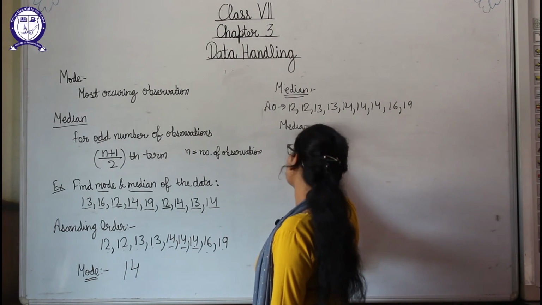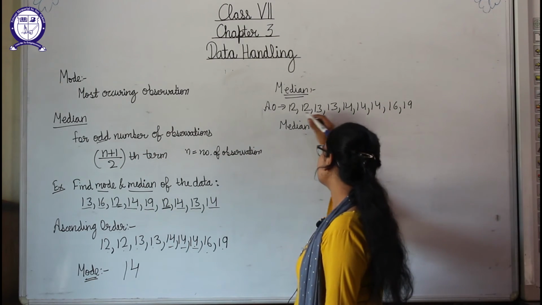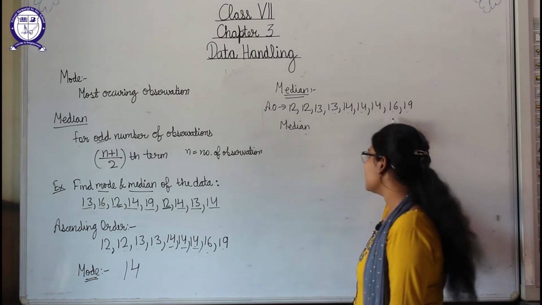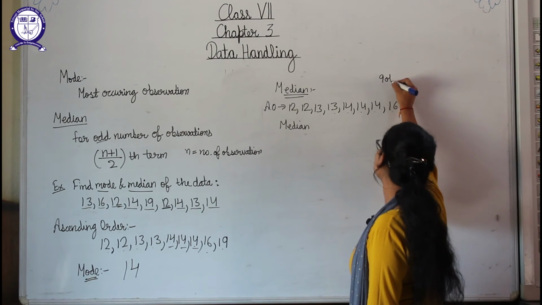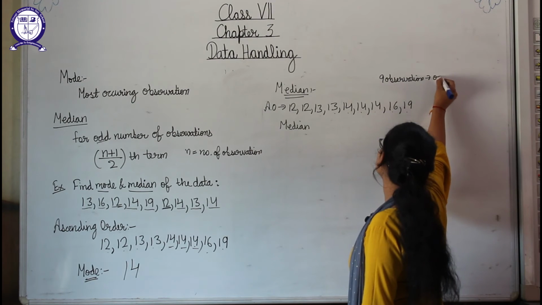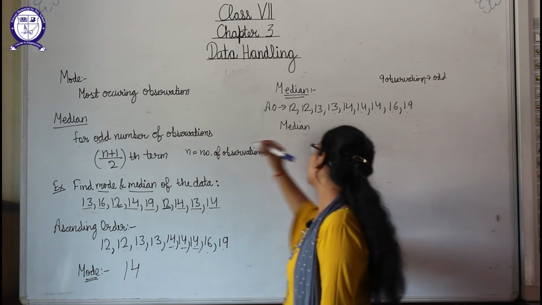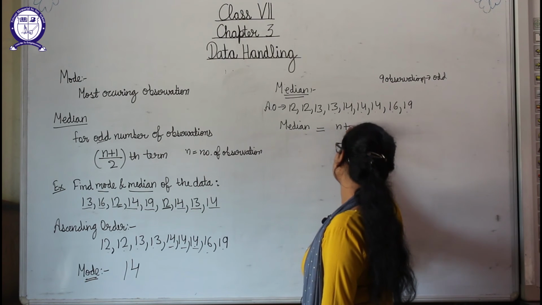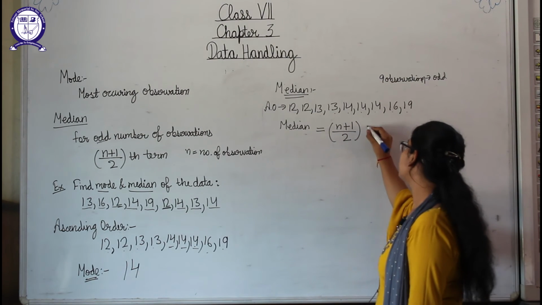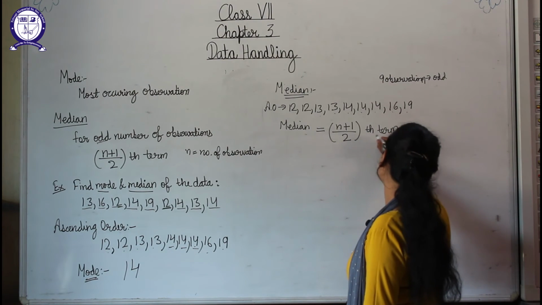Okay, now what is the median? Median is equal to, as I told you, this is the formula for odd numbers. So how many numbers are there? These are 1 2 3 4 5 6 7 8 9. 9 observations are here, means these are in odd numbers. Okay, so as they are in odd numbers, we can use this formula. So what is this? N plus 1 by 2. So n plus 1 by 2th term. Students, this will not be the answer, this will tell about the term, that what will be the term.